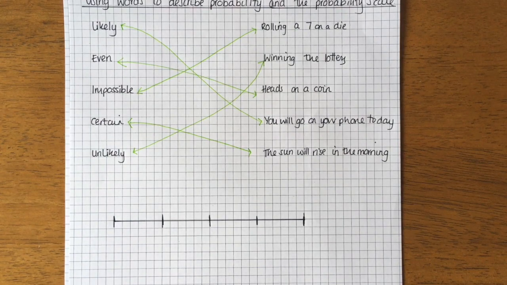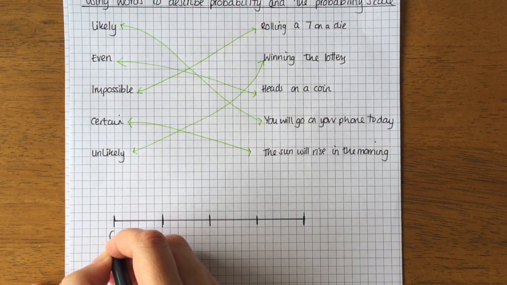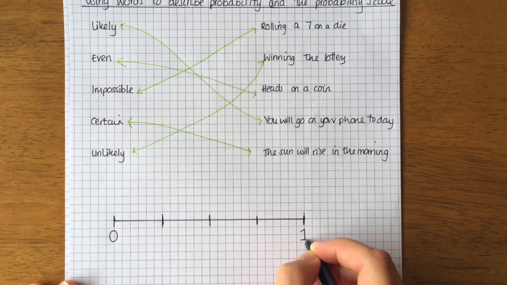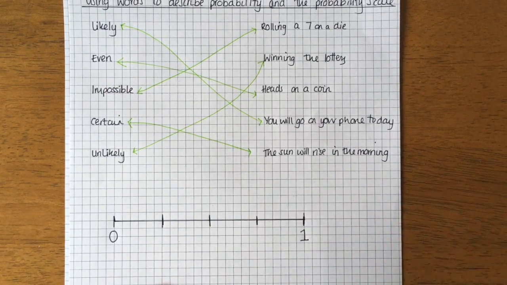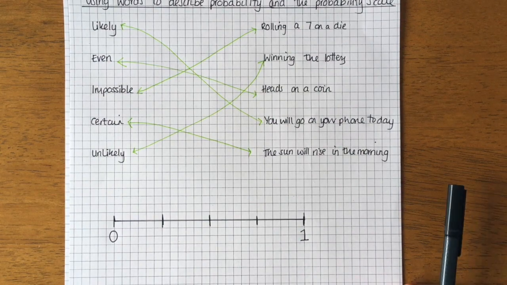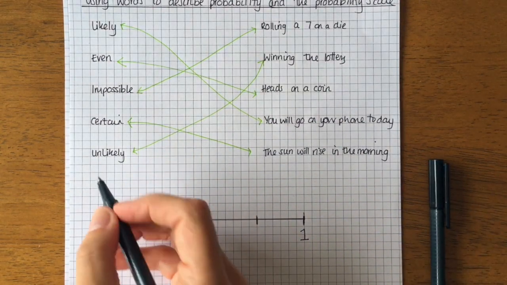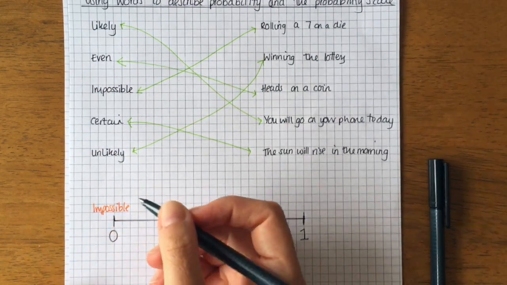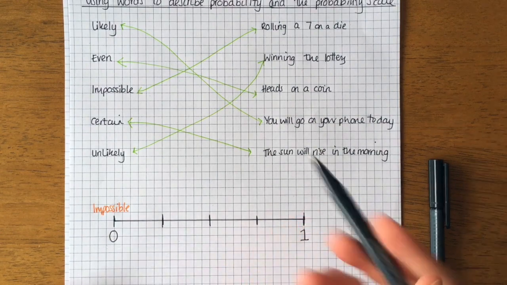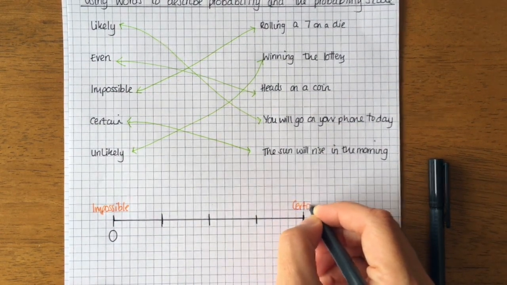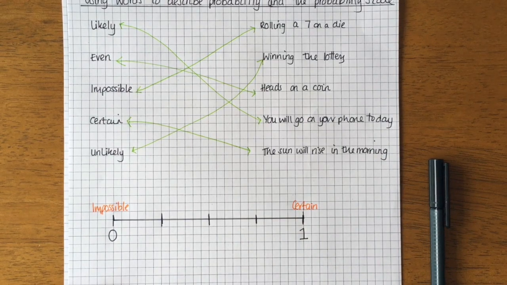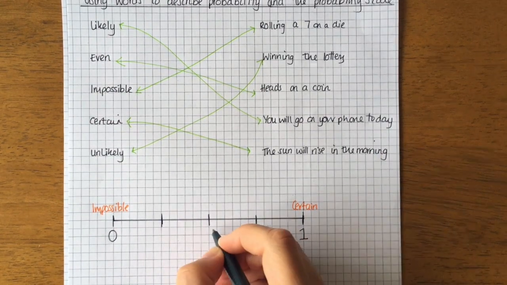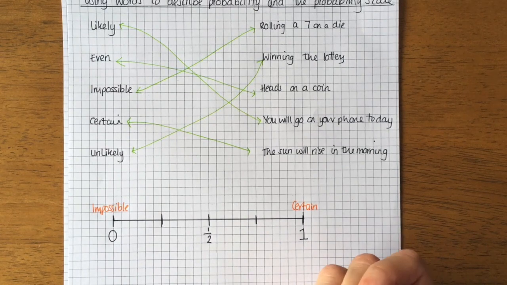Okay, so our probability scale always works the same, and it goes from 0 to 1. The probability of something not happening is 0, the probability of something definitely happening is 1. So the words that we can put there are impossible at the beginning. The impossible one is 0 chance of happening. And the last one is going to be certain, because it's definitely going to happen. Okay, in the middle, we're going to have half, which makes sense.